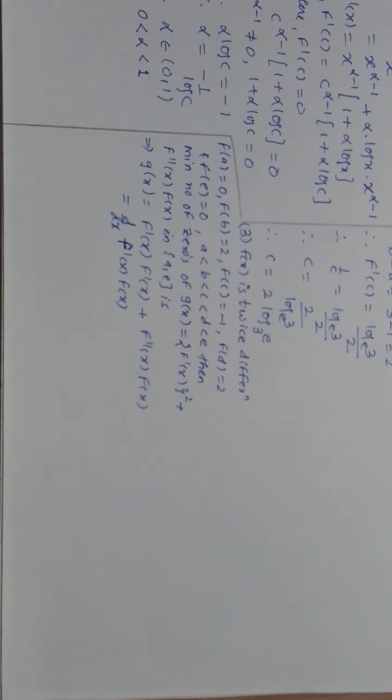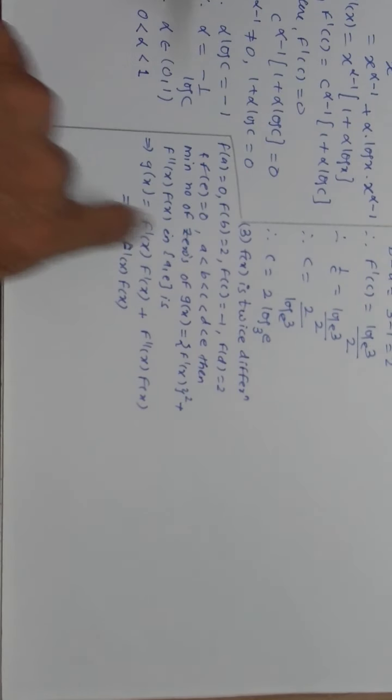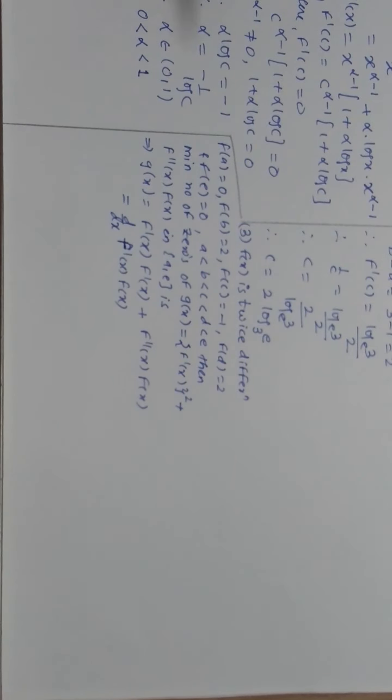Okay, so you need to know how many zeros are present in f(x) and f'(x). Zeros means the values of the variable where the given polynomial becomes 0, that is, satisfies. Already I can clearly see that f(a) is 0 and f(e) is 0, so two zeros are already present. I am using my logical brain, not technical knowledge. Now you can see f(b) is 2 and f(c) is -1.